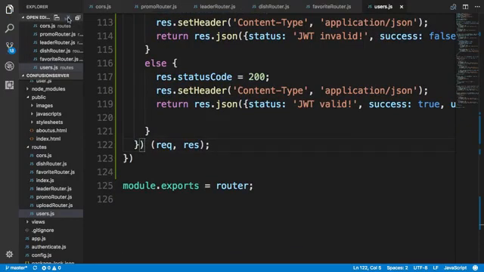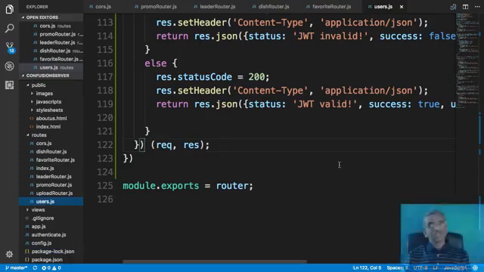So now our server is all ready to handle the incoming requests from our Angular client. With this, we complete this exercise. In this exercise, we have now prepared our Express server to handle incoming requests from our Angular client. In the next exercise, we're going to look at the Angular client in more detail to understand how it is communicating with this Express server.